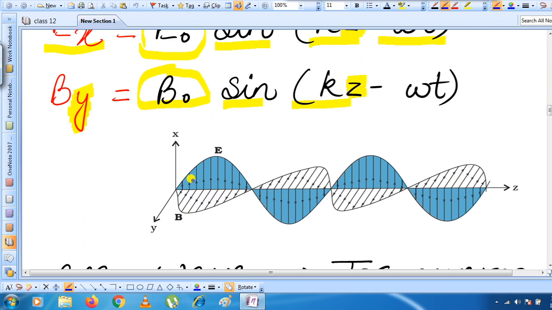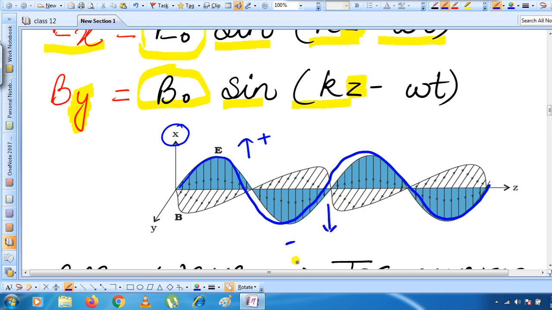In this picture there are two types of waves. This is the electric field, oscillating along the x-axis. Once it goes in the positive direction, and for the other half it goes along the negative direction, right?